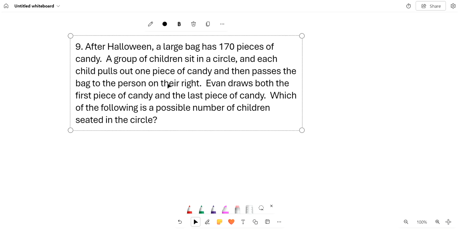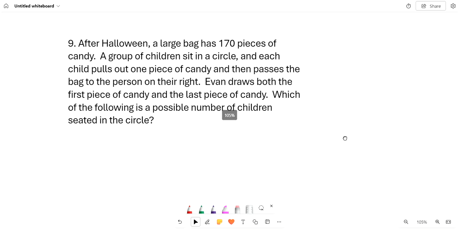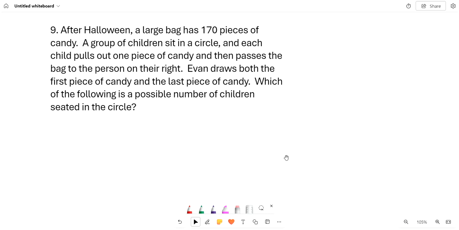So this is week 38 quiz, and number 9 says, after Halloween, a large bag of 170 pieces of candy. A group of children sit in a circle, and each child pulls out one piece of candy and passes the bag to the person on the right. Evan draws both the first piece of candy and the last piece of candy. Which of the following is a possible number of children seated in the circle?